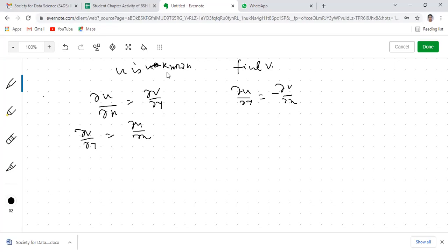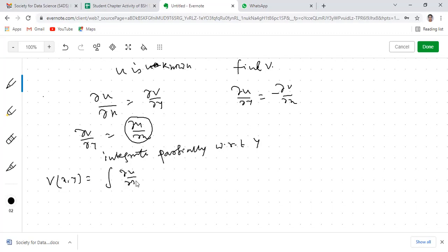Now since u is known, this will also be known. So we'll integrate this partially with respect to y on both sides. Since we need to find v, v(x,y) will be equal to the integral of del u del x dy, plus a constant which will be a function of x.